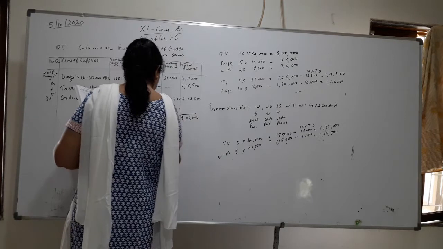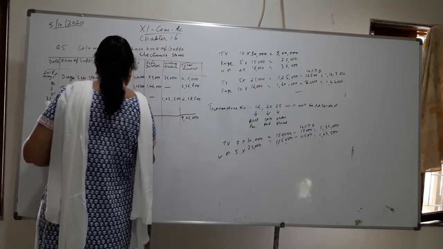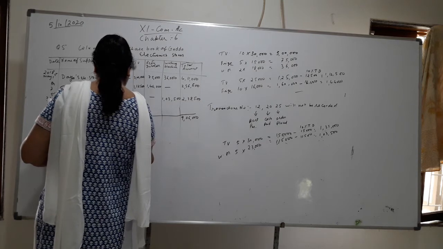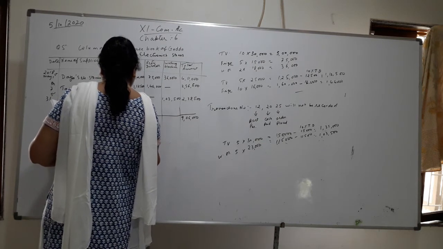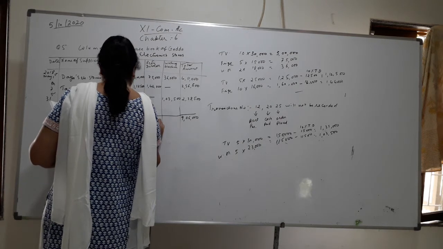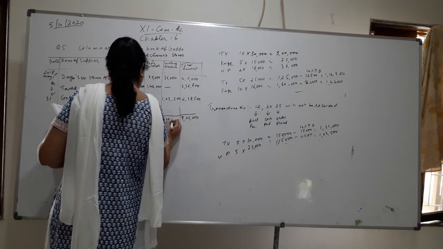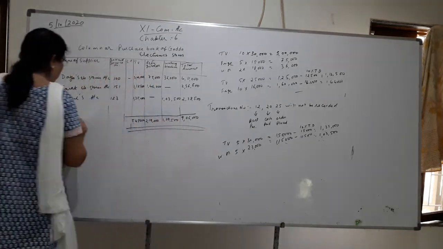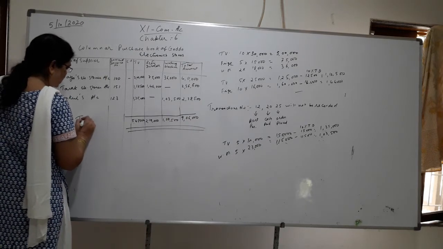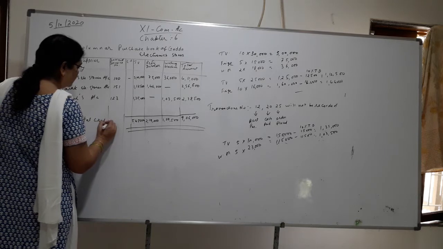And the totals of TV, how much you have purchased, 5,47,500, and 2,19,000, and this 1,39,000. 2 lines here. And here you will write total credit purchase.